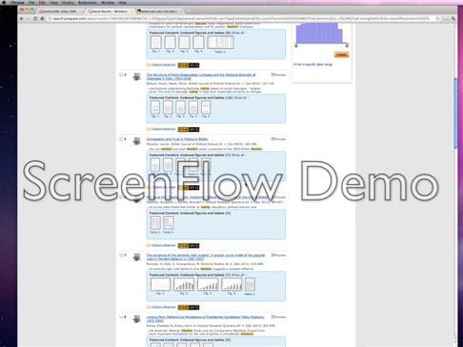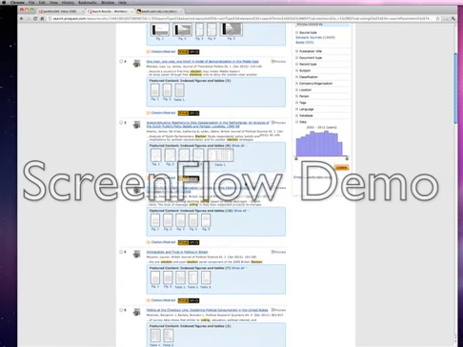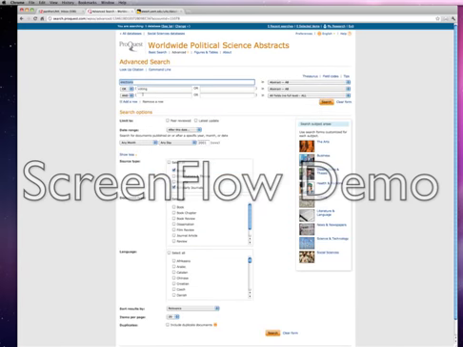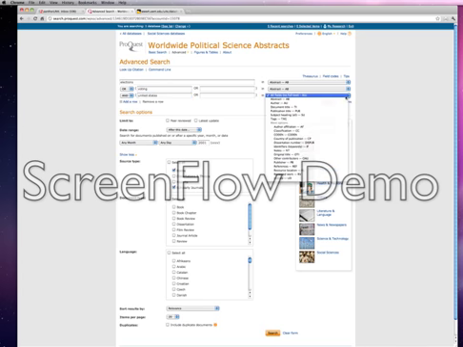So you might want to narrow this down even more. For instance, I'm primarily interested in elections in the United States. So what I'm going to do is modify the search. I'm going to add here, after elections or voting, and United States, and I'm going to look for this in subject headings.